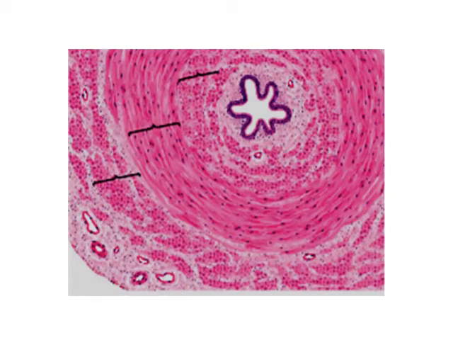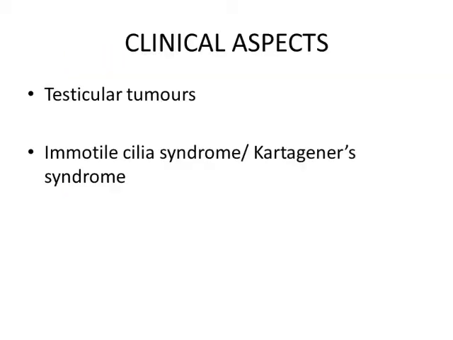About the clinical aspects, tumors of the testis can arise from germ cells, stroma, or it can be combined. Next is immotile cilia syndrome or Kartagener's syndrome, which is associated with immotile sperms and male infertility.